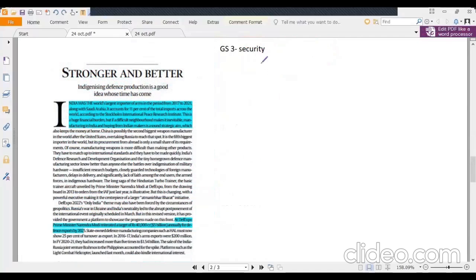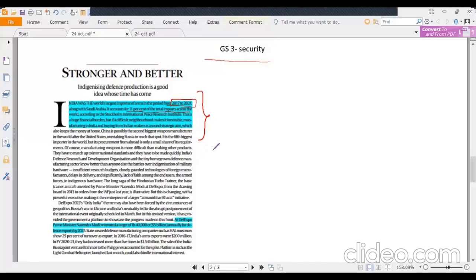Now moving on, the next news item is related to security. In this editorial, as per the SIPRI report, India was the largest importer of arms in the period 2017 to 2021, with around 11% of the share in total imports across the world. This was the data for 2017 to 2021.